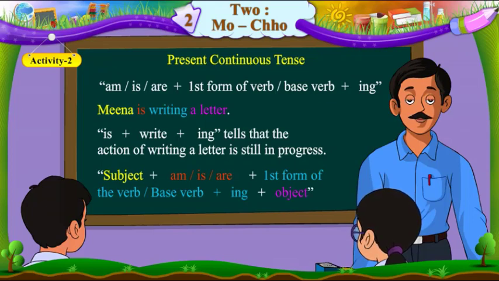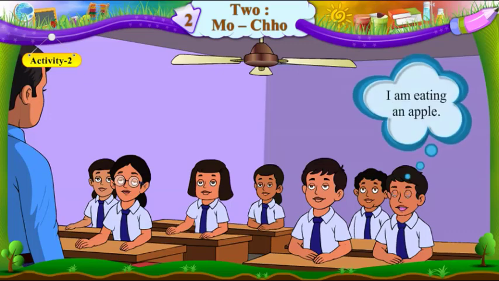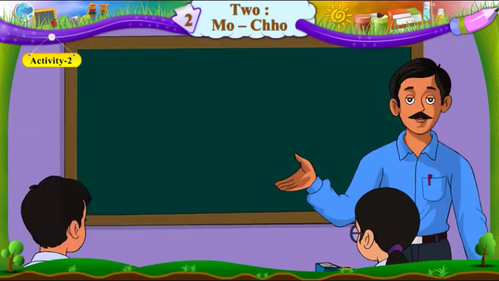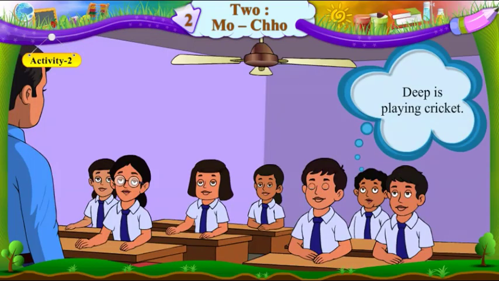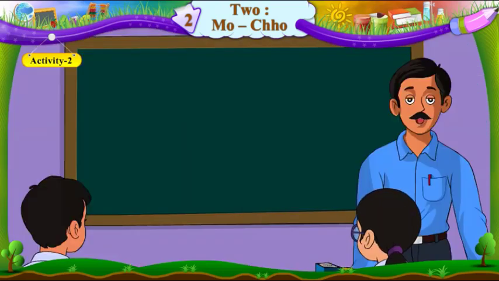Come on, students. Give me some more examples. Vipul, you give an example. I am eating an apple. Very good, Vipul. Sahil, come on, you give an example. Deep is playing cricket.